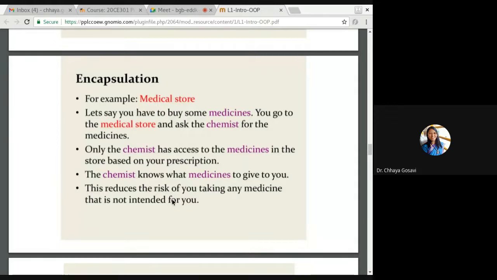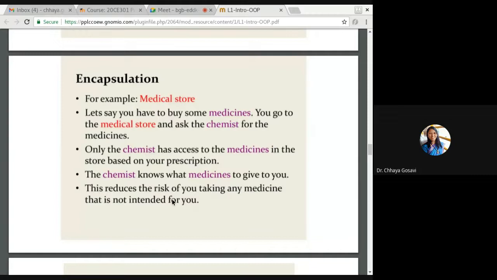If that particular medicine is not available, the chemist can see that every medicine has a combination of some drugs, and there are multiple companies with the same combination. They can sell those drugs. If this particular medicine is not available, they can suggest an alternate medicine if it is available. But only the chemist can do that. The chemist has the access to those medicines.